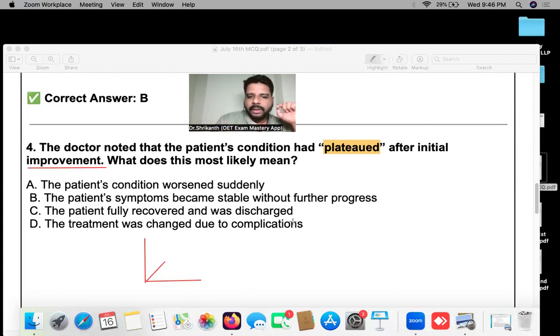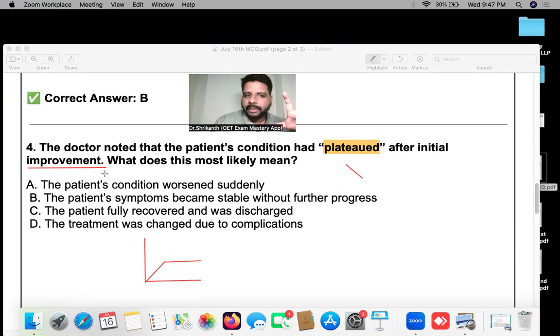Once we reach a certain level, then that is the maximum. So for example, 0 to 100 percent. More than 100, is it possible to go? No. So when something reaches the maximum, then it will stay stable, right? Then there will be no improvement. At the same time, there will be no decrease as well. There is no decrease, there is no increase. It is stable. It is steady. So there is no more fluctuation. So that is the meaning of plateau over here.